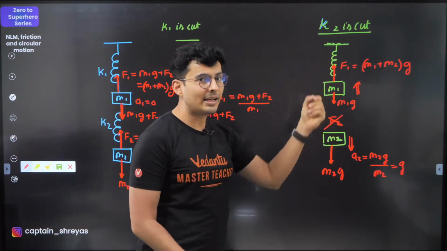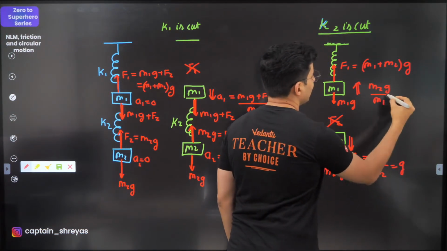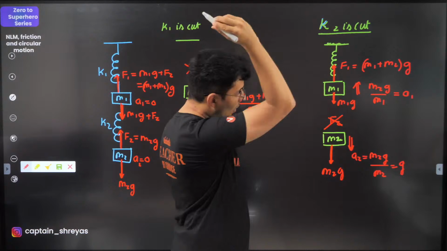M1G cancels, only M2G is there. So it will be M2G by M1. This will be the acceleration and it will go up.